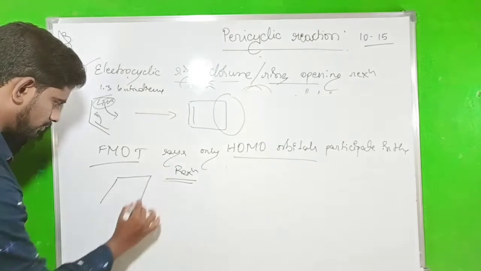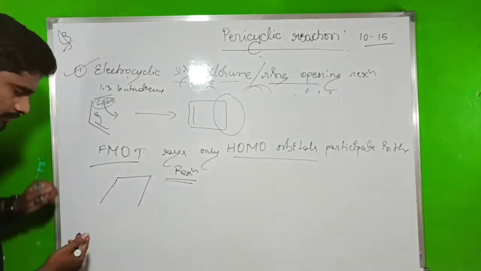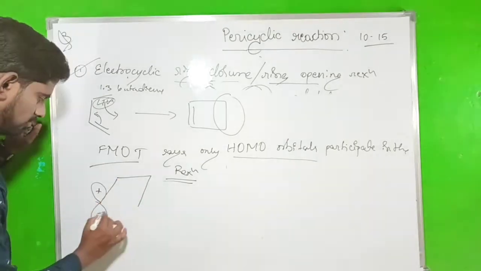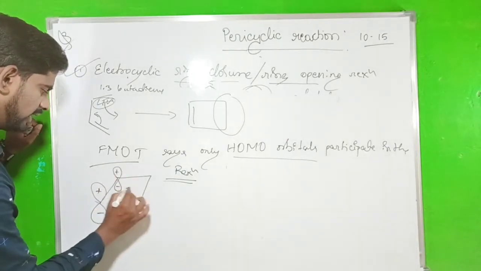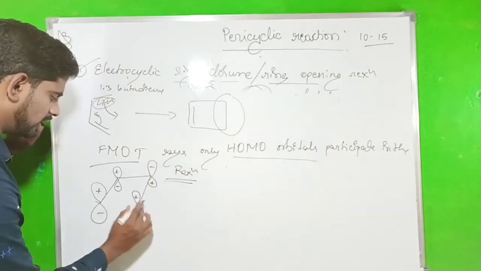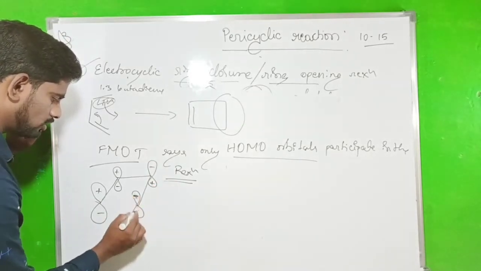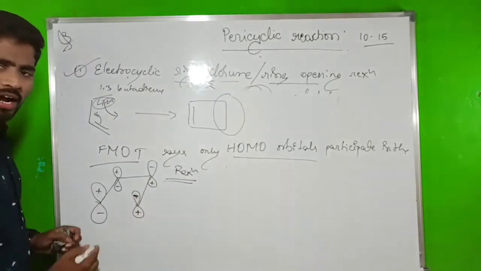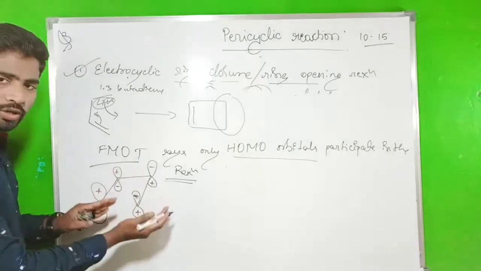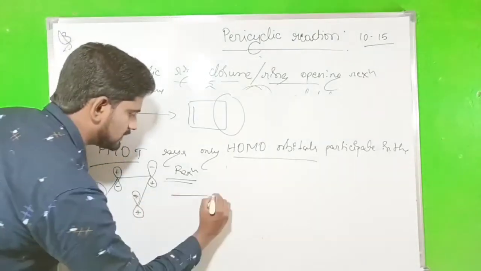Listen here. So now, this is the HOMO orbital. You remember that one. This is a plus, minus. Then go to the plus, minus. Then here there is a minus, plus. And this one will be the minus, plus. So now what happens? These two orbitals will rotate to give bonding orbitals. Look here.